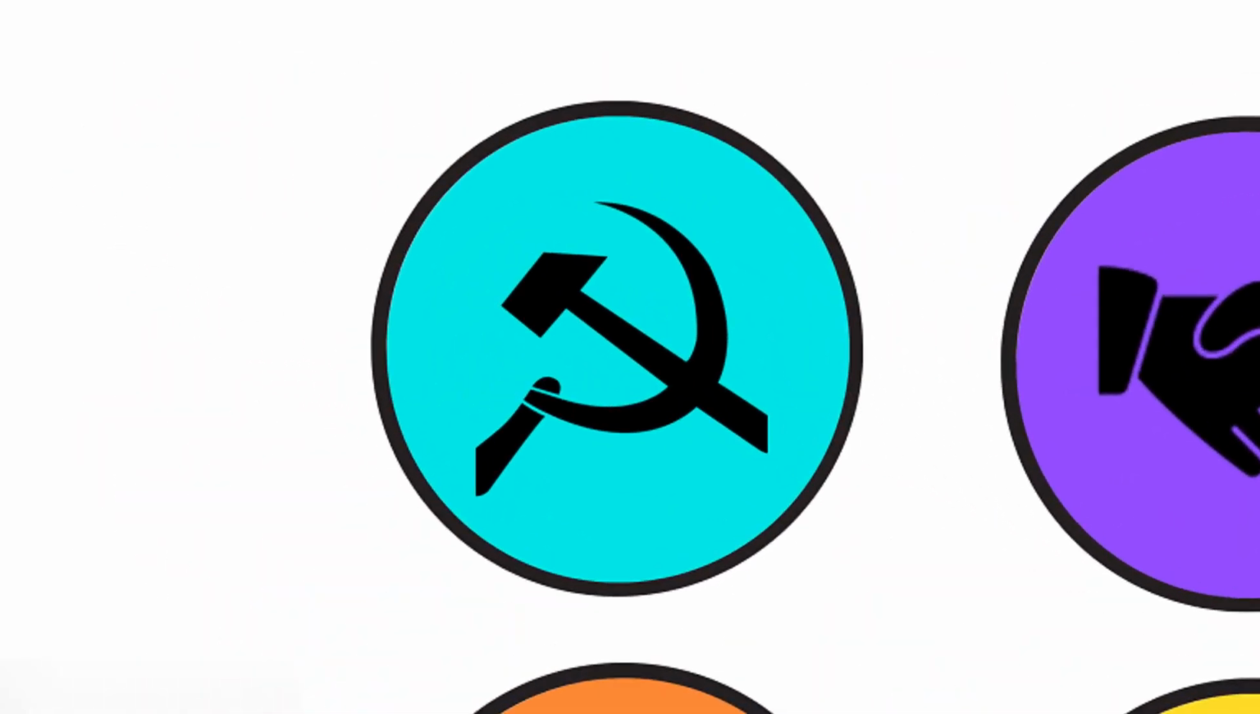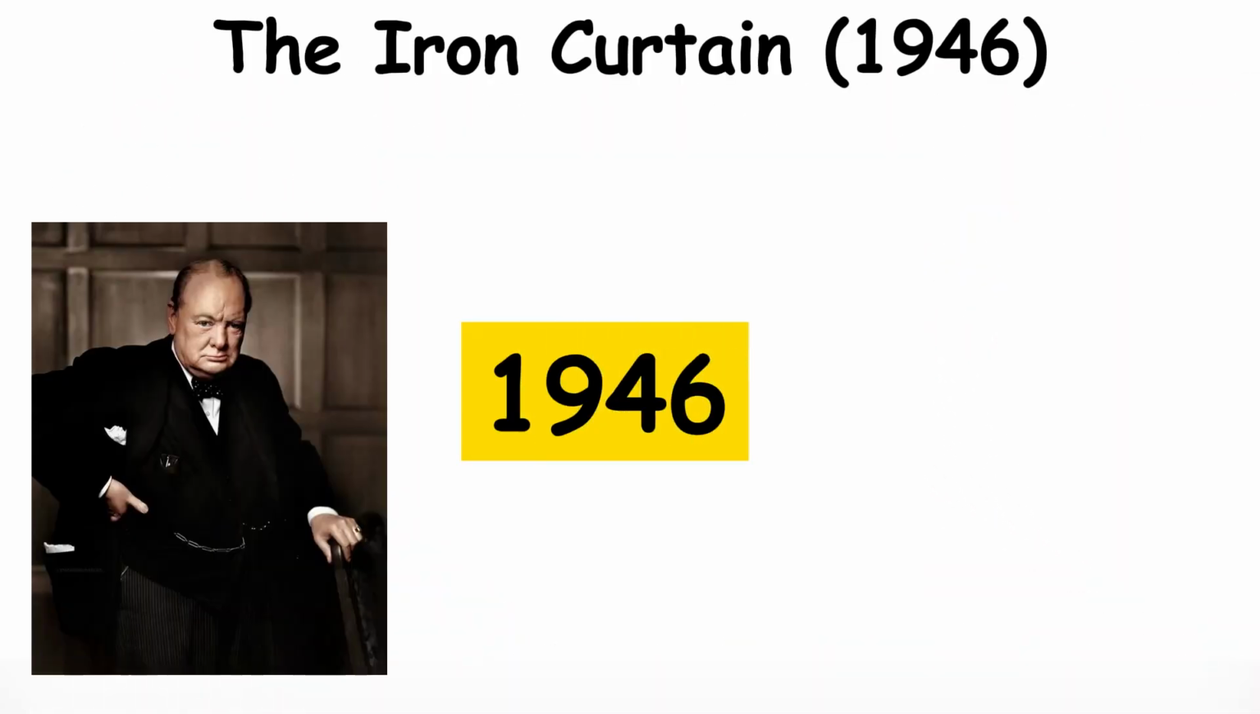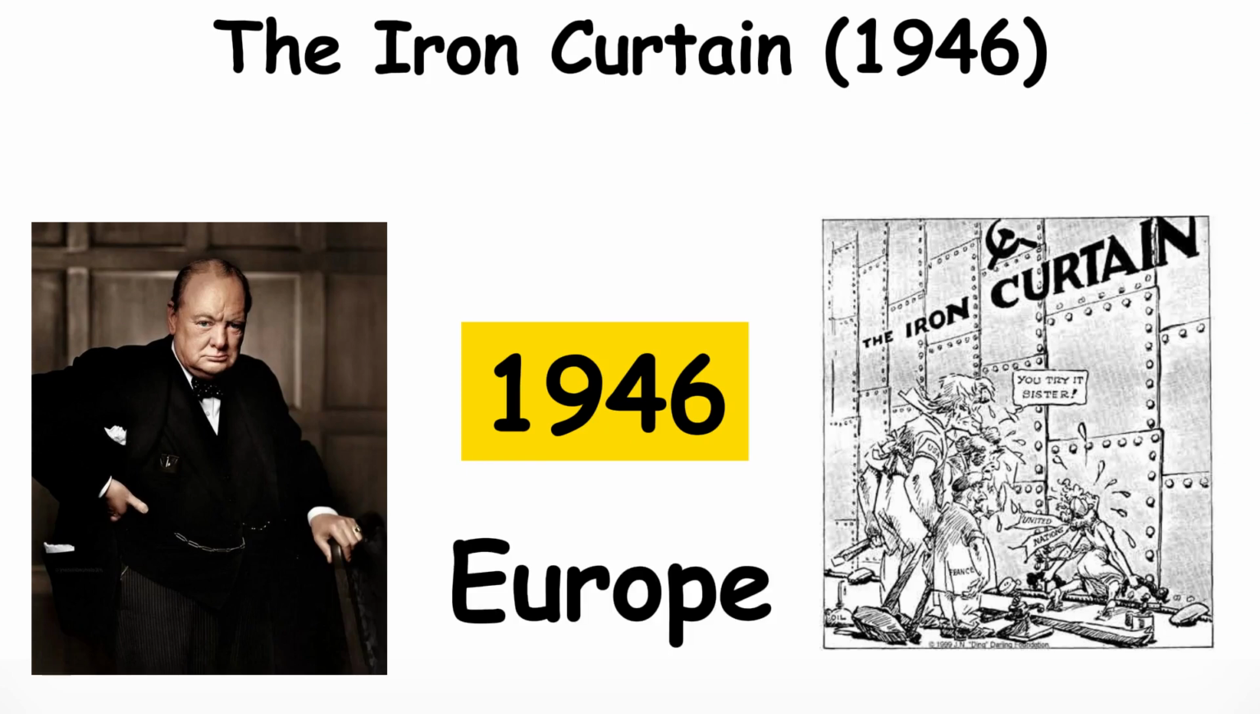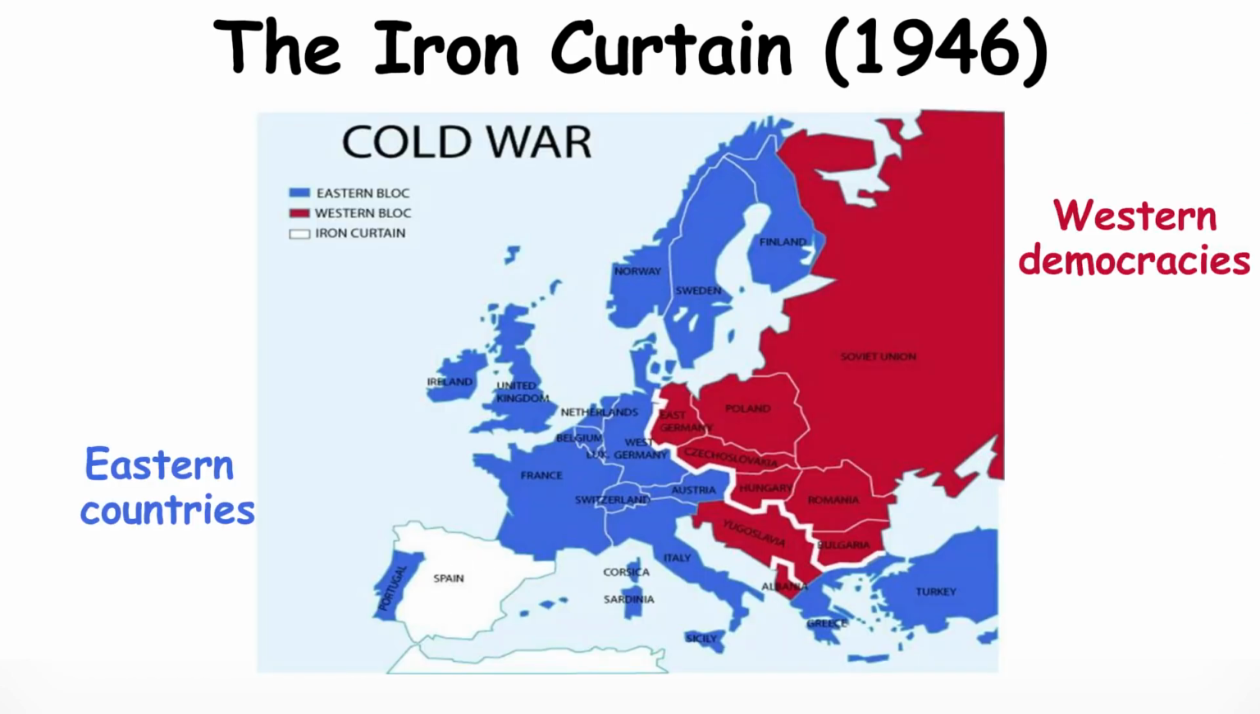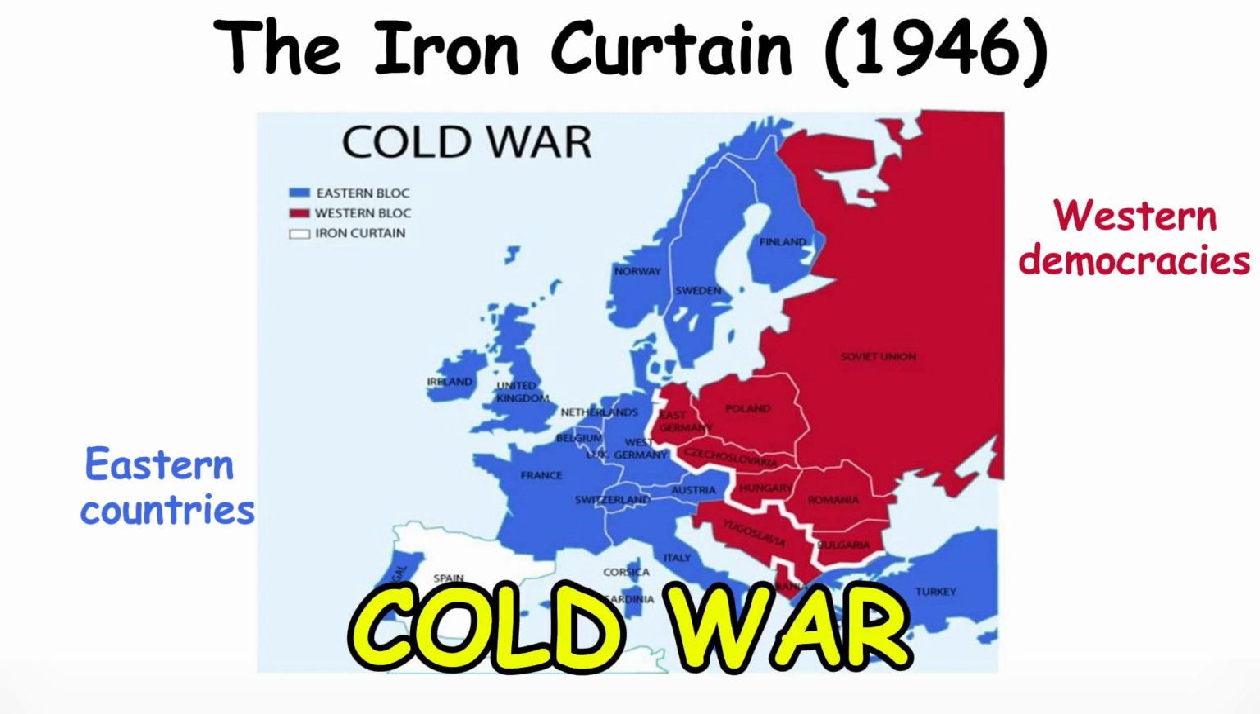The Iron Curtain. In 1946, Winston Churchill warned about an Iron Curtain dividing Europe. This meant the split between Western democracies and Eastern communist countries. It marked the start of the Cold War, with Europe divided into two rival camps.